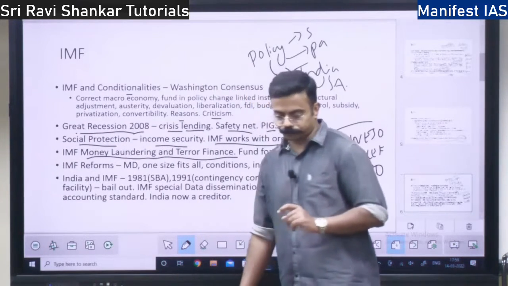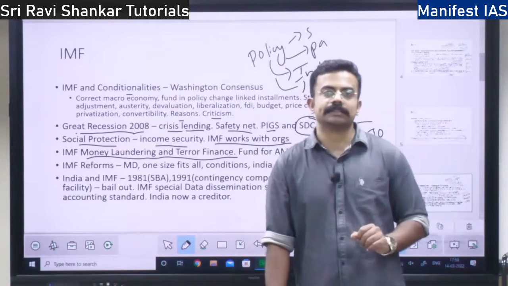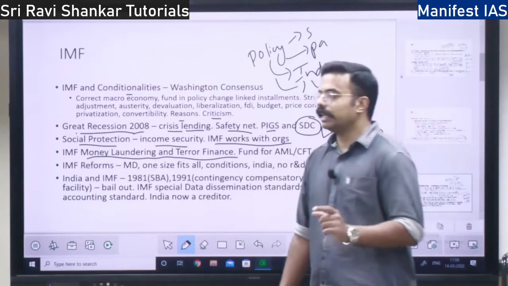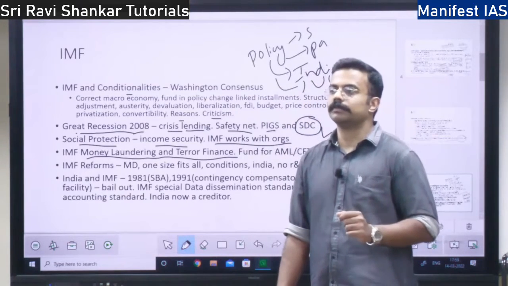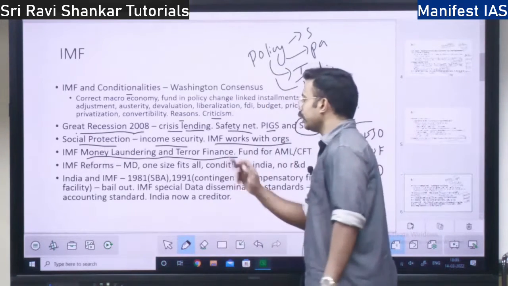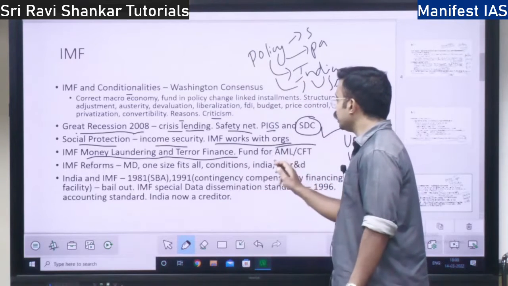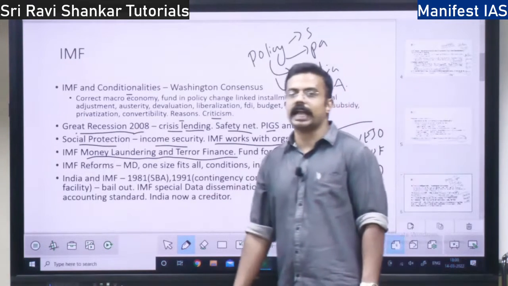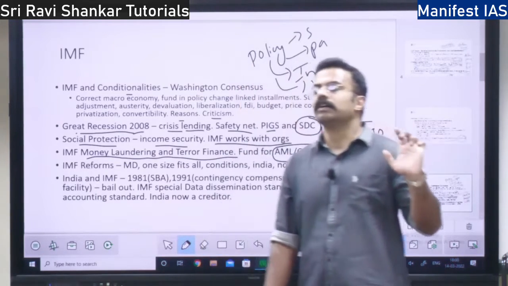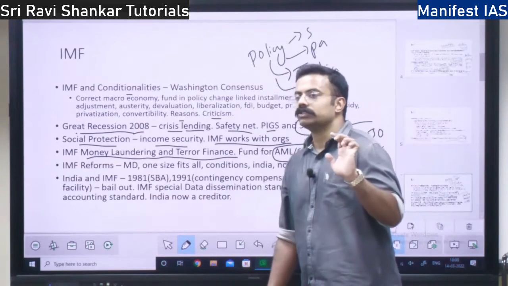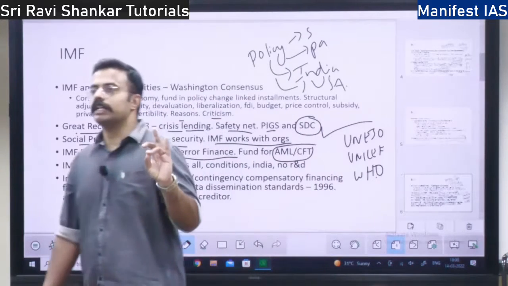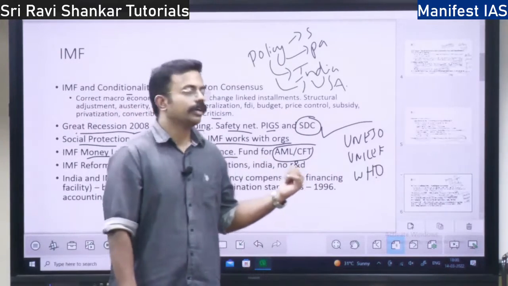So IMF is going to monitor the countries. Which country has high money laundering, which country has huge financing of terrorism, right? So IMF is going to monitor the money laundering and terror financing, and it is going to fund the AML and CFT. AML means anti-money laundering initiatives, and CFT is countering the terrorism finance. So IMF is going to fund these two initiatives. It is going to give fund.